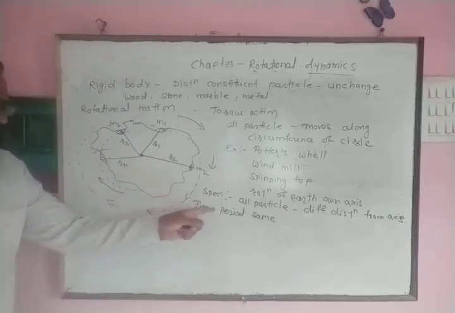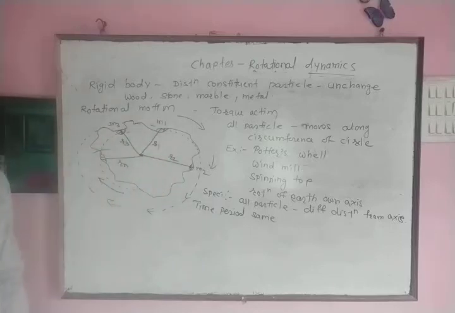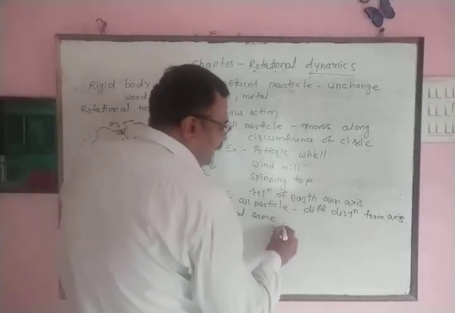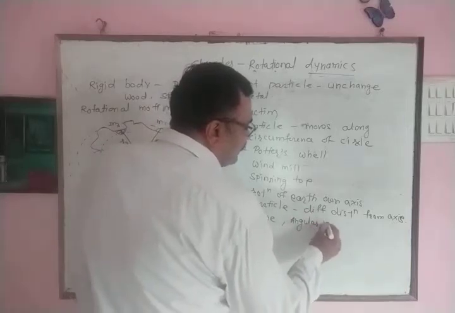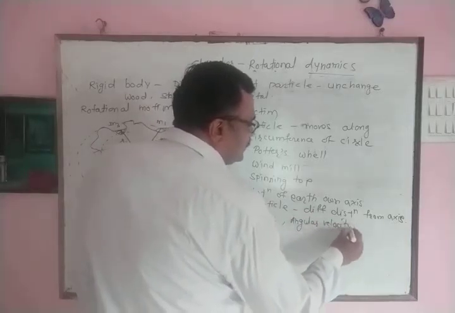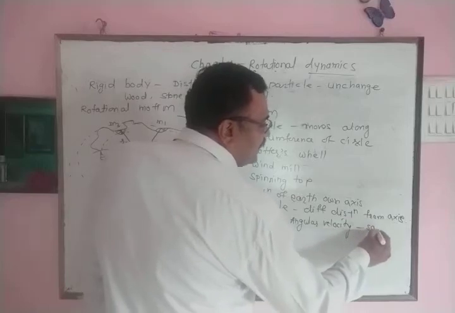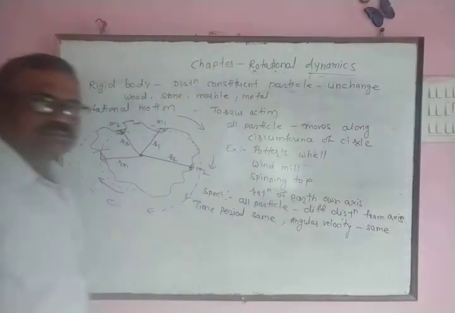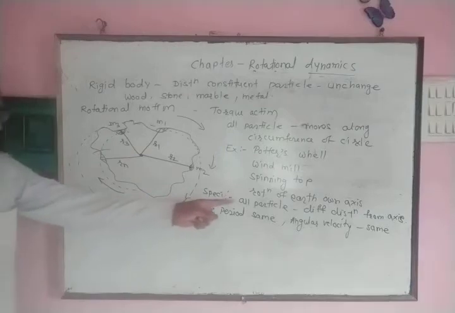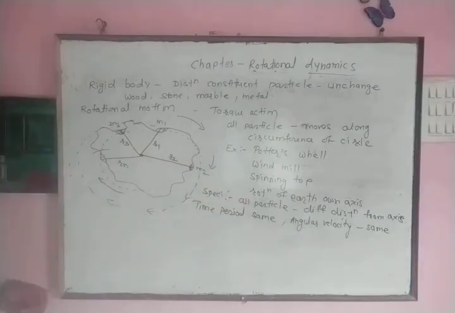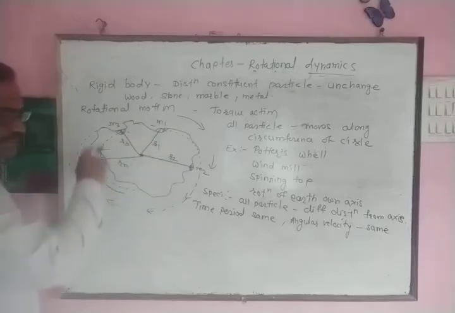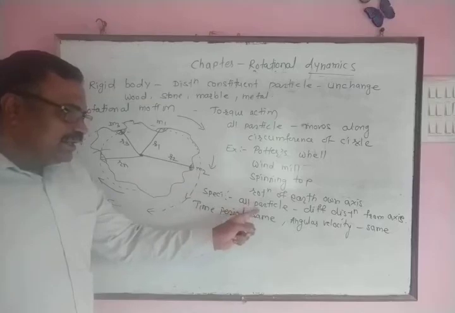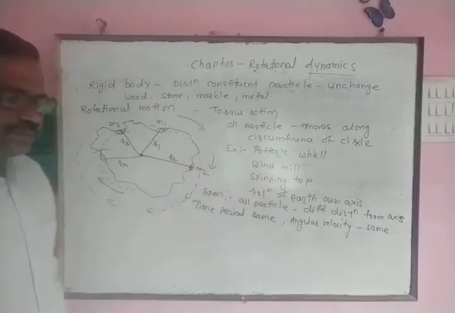That means time period for each particle is same, and due to that, angular velocity for each particle is same. Particles are present at a different distance, and this distance from the axis of rotation acts as a radius of circular path. Therefore, for each particle, radius of circular path is different.